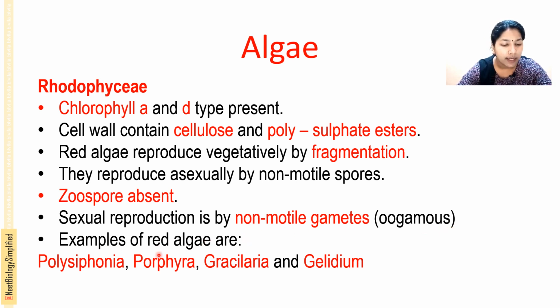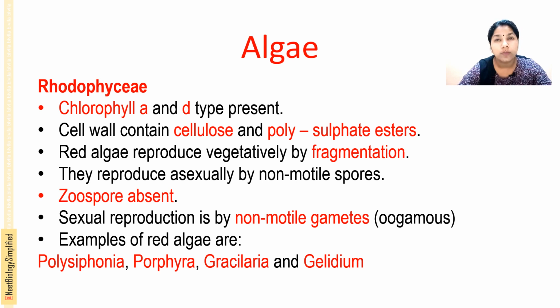Examples of red algae are Polysiphonia, Porphyra, Gracilaria and Gelidium. These are the commonly found red algae. Here chlorophyll a, d and phycoerythrin are there. The cell wall contains cellulose and polysulfate esters. Vegetative reproduction is by fragmentation, and asexual reproduction is by non-motile spores.